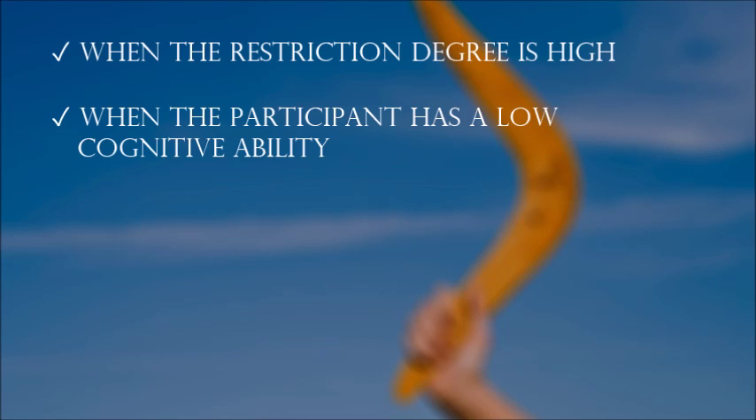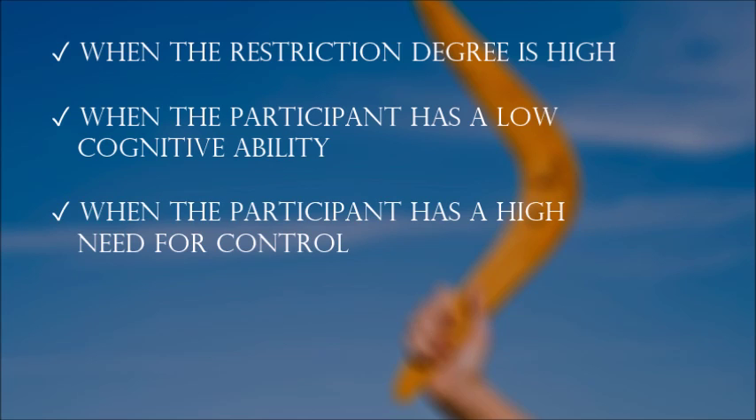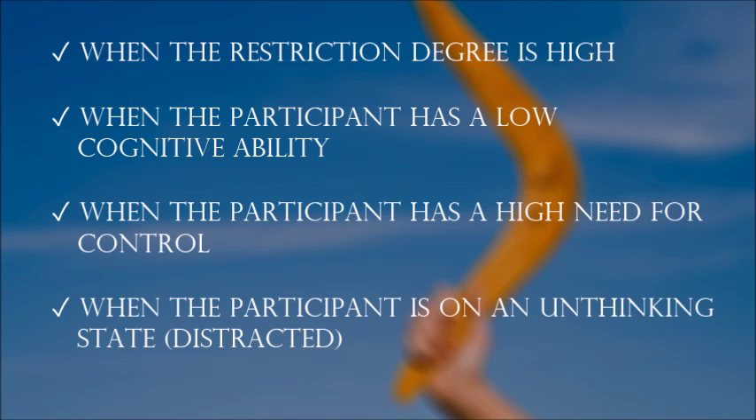When the participant has a low cognitive ability, children are generally more likely to show the boomerang effect. When the participant has a high need for control, this includes teenagers, type A people and narcissists, and when the participant spends little time thinking about their choice.